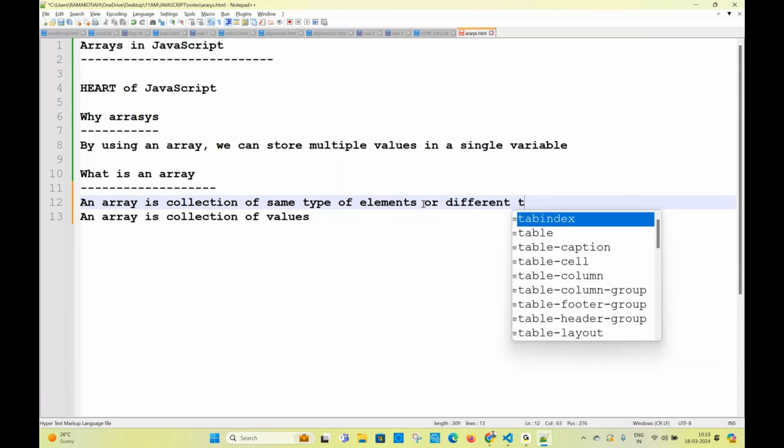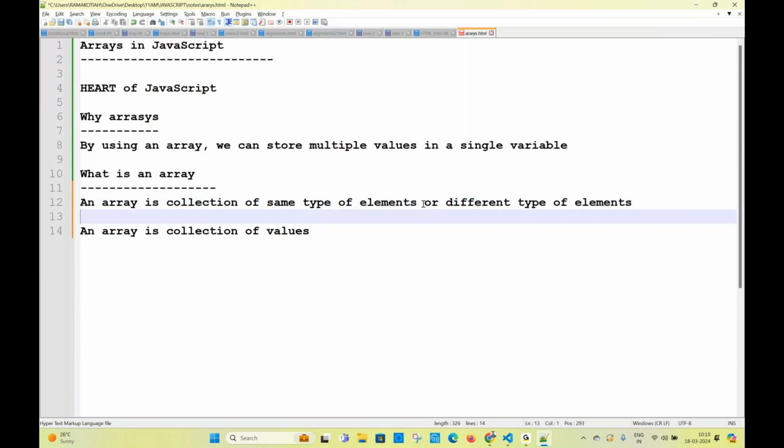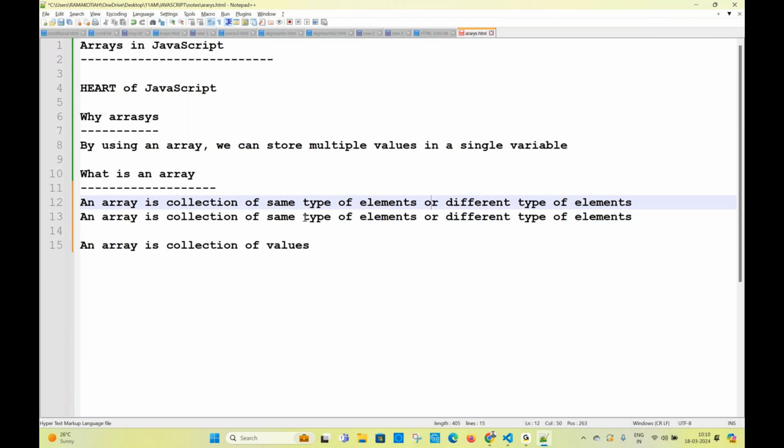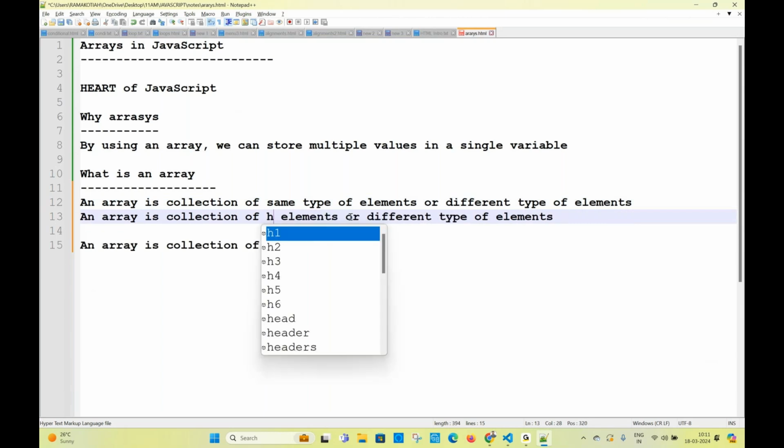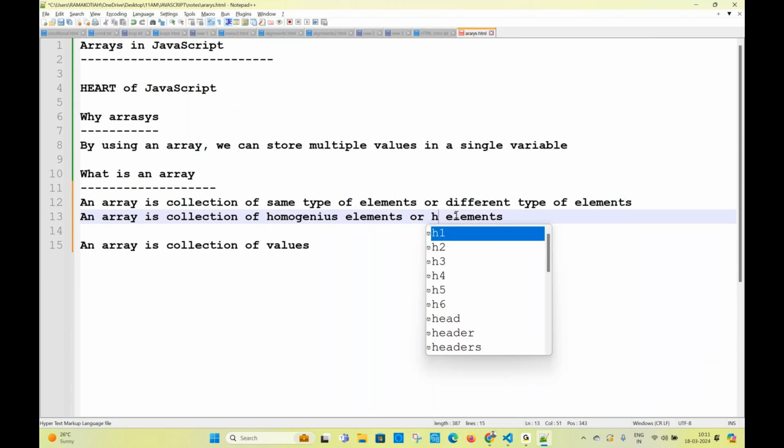An array is a collection of same type of elements or different type of elements, or homogeneous elements or heterogeneous elements. Any word. So if you want, write it. An array is a collection of homogeneous elements or heterogeneous elements. Any one of the points you can say.